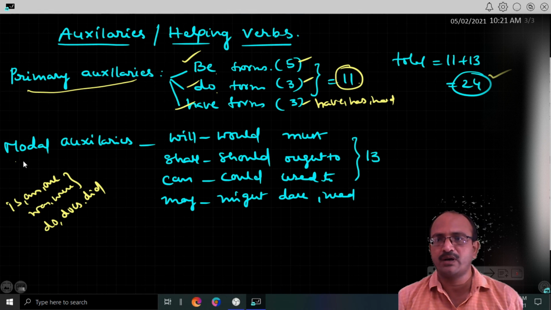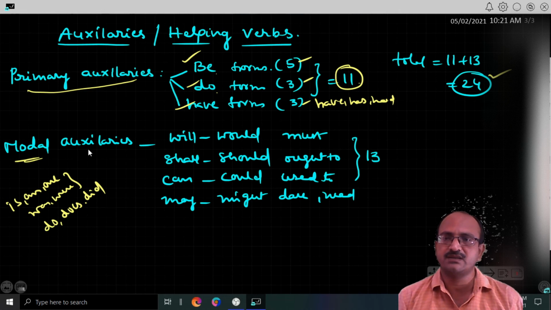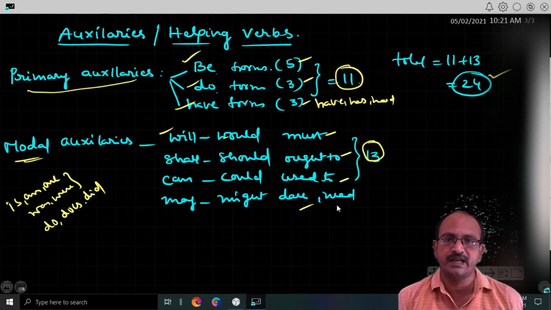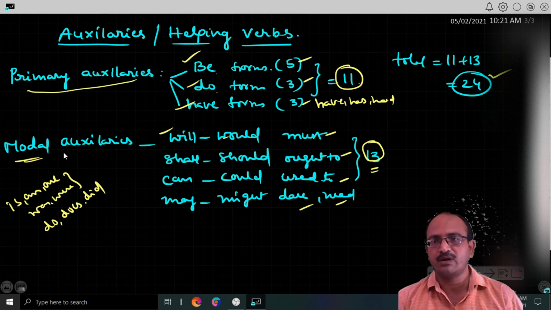Come to the modal auxiliaries. Modal auxiliaries are modal verbs. So these are 13 modal auxiliaries. So what are they? Will, would, shall, should, can, could, may, might, must, ought to, used to, dare, and need. Altogether, 13 modal auxiliaries are there. So these are modal auxiliaries.